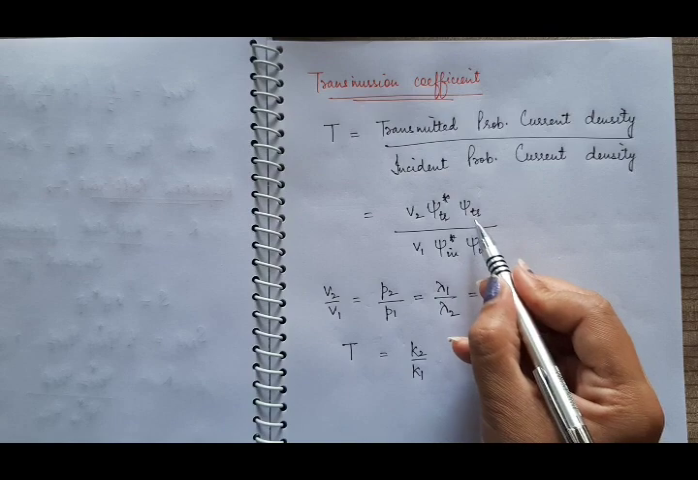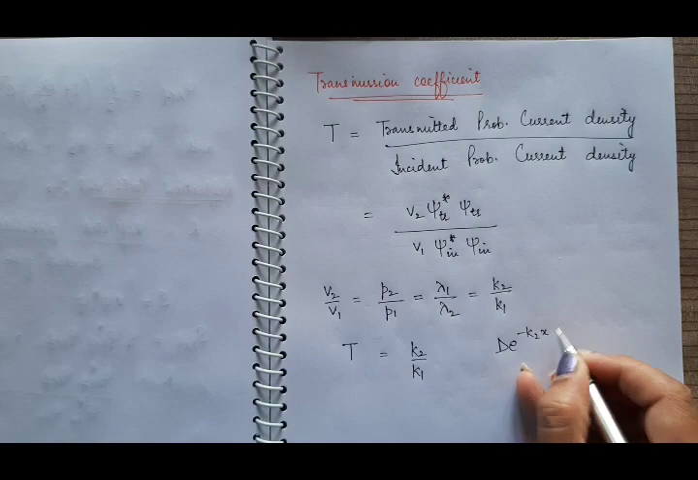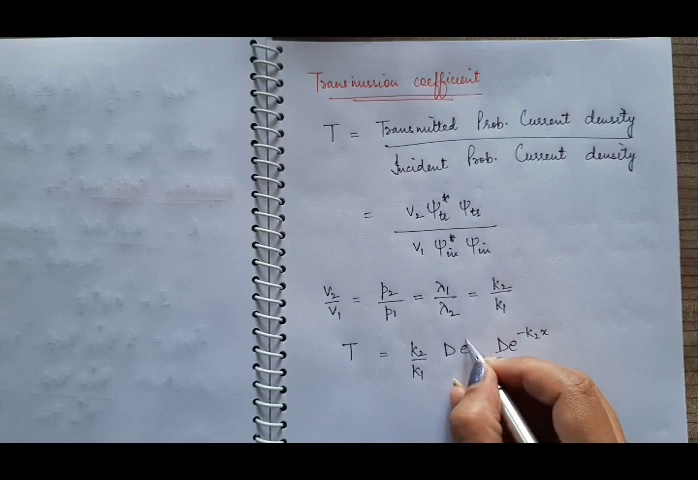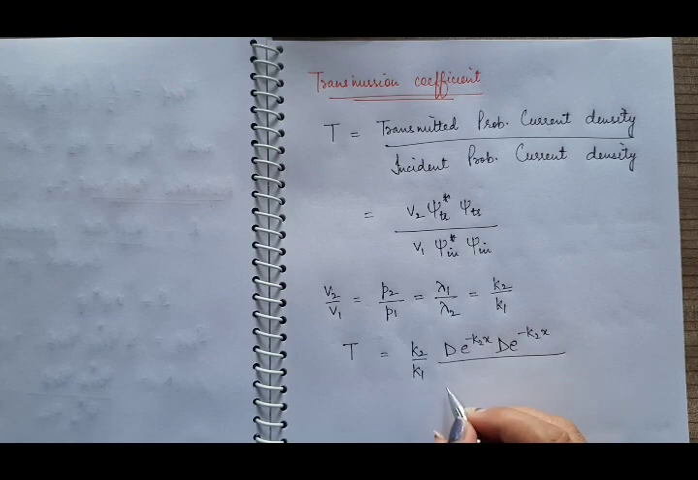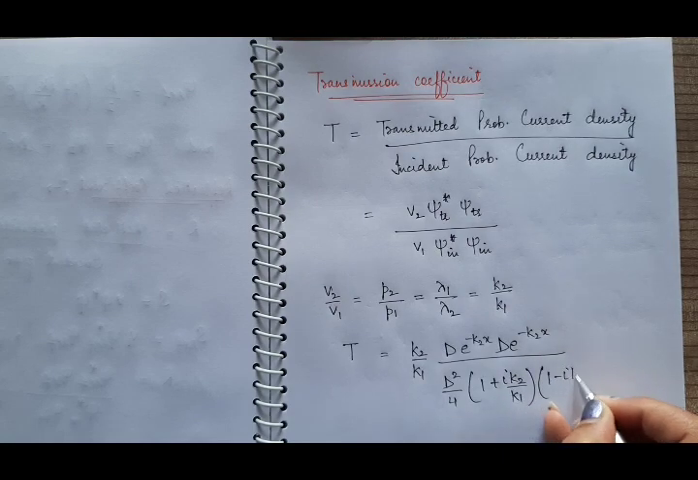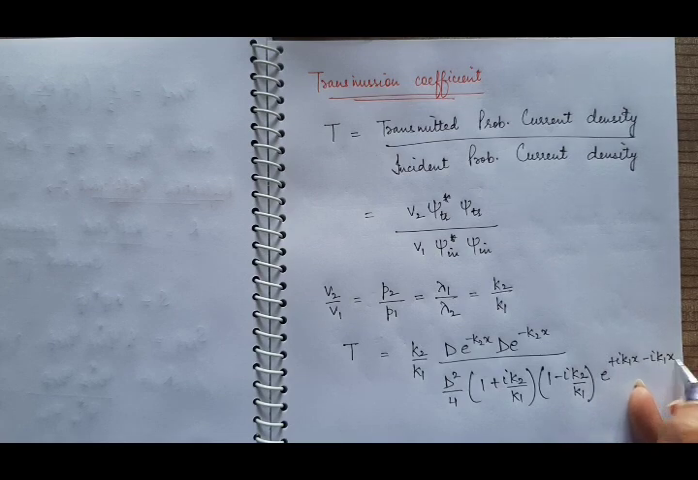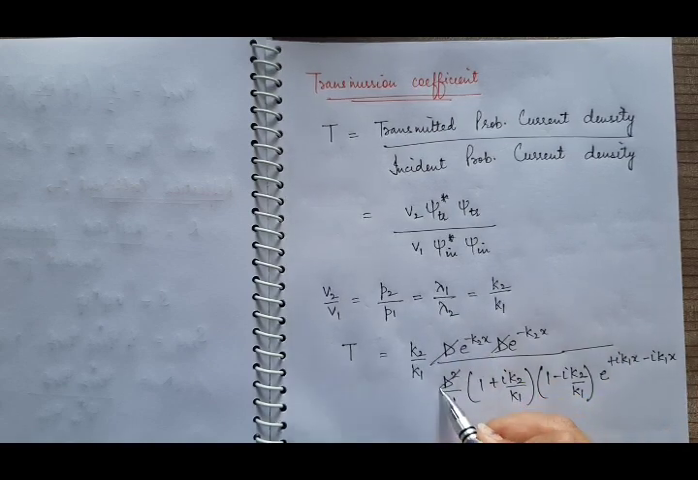the value of this wave function for the transmitted wave, which is d e raised to power minus k2x. Here we'll have the same d star, which is d e raised to power minus k2x, and here we have d square by 4, 1 plus iota k2 by k1, 1 minus iota k2 by k1, e raised to power plus iota k1x into e raised to power minus iota k1x. So this will be e raised to power 0, that is 1, and this d square by d square will cancel out.